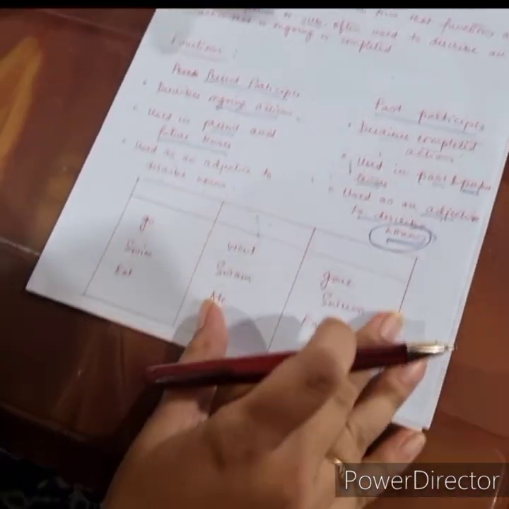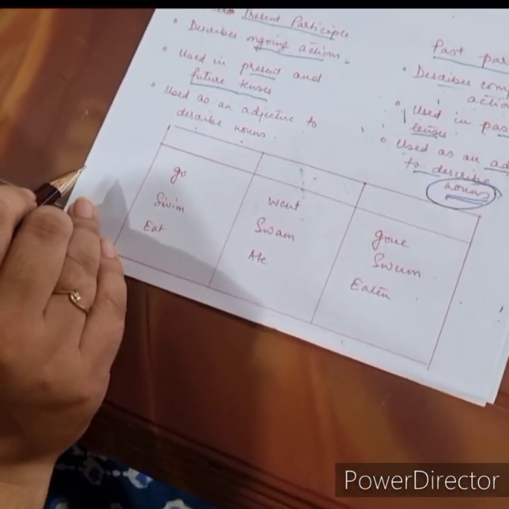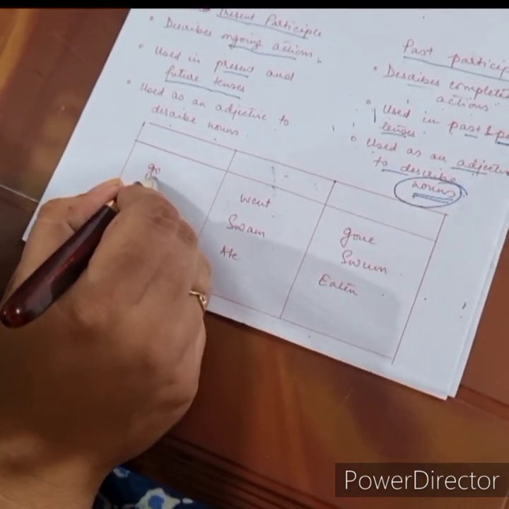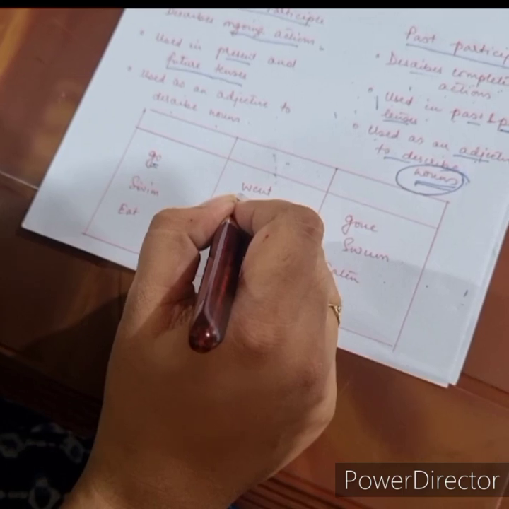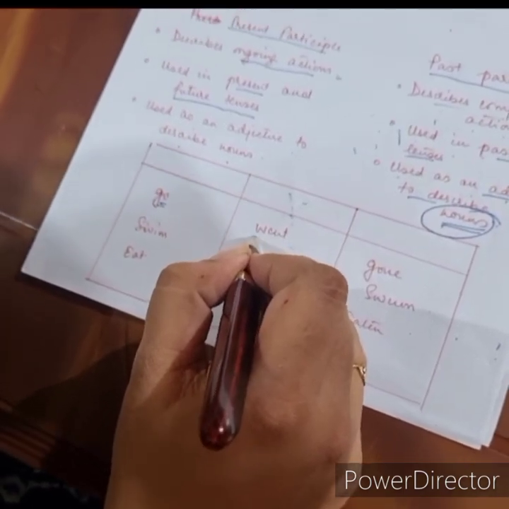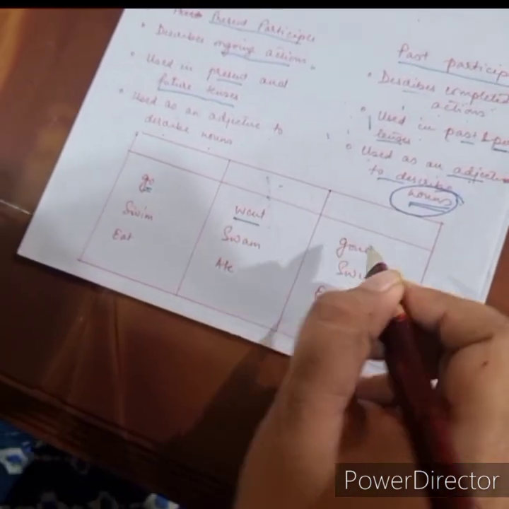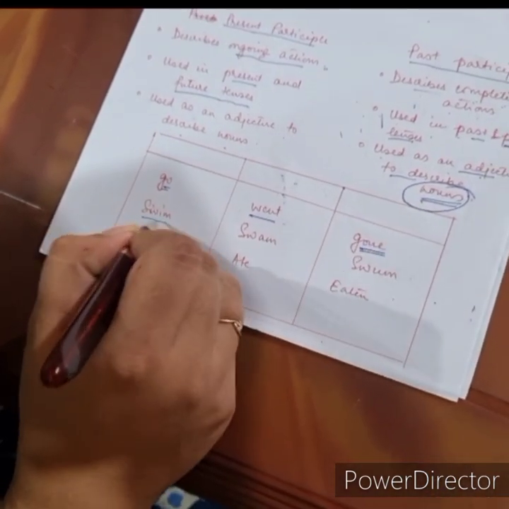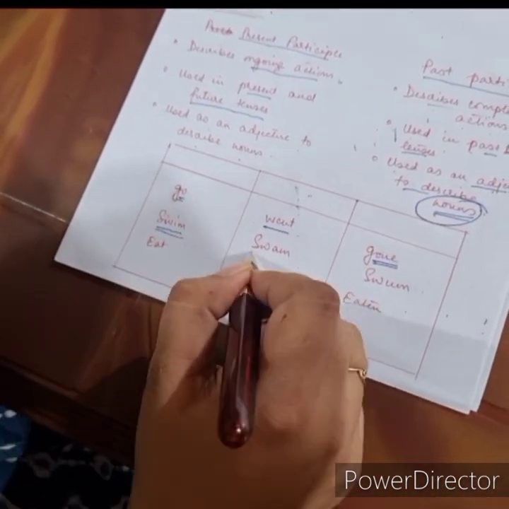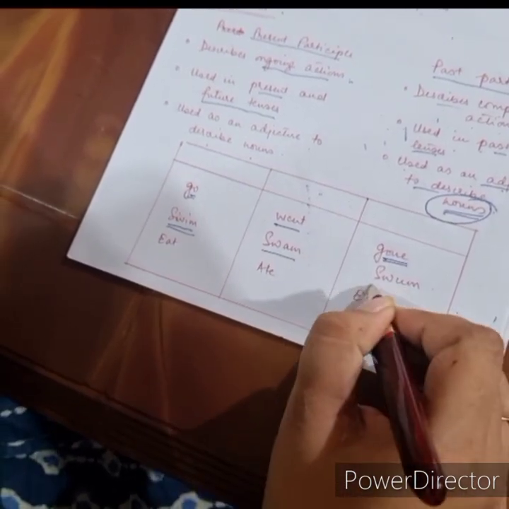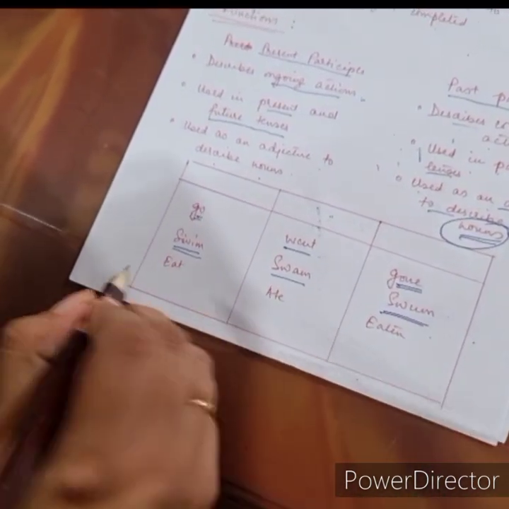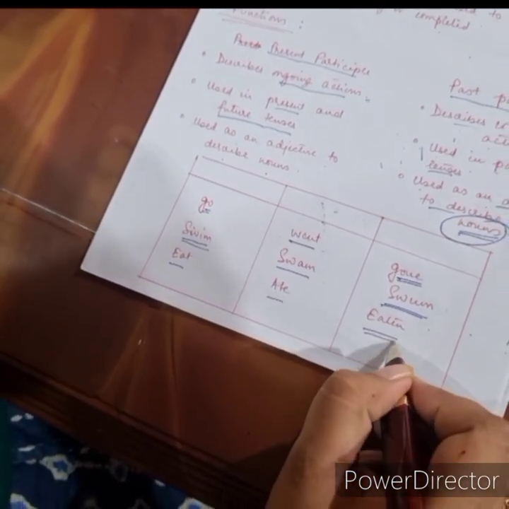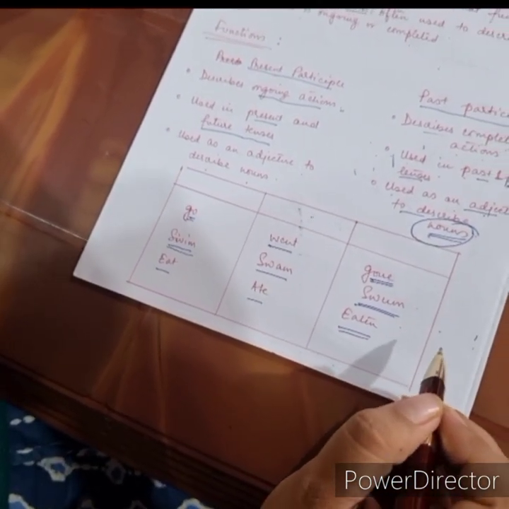Okay. So now we'll see some forms of participles and the main verb. The base word is go. The past tense is went and the past participle is gone. Swim is the present tense, swam is the past tense and swum is the past participle. Eat is the present tense, ate is the past tense and eaten is the past participle.